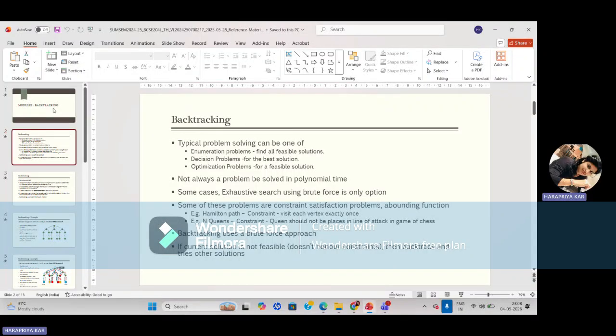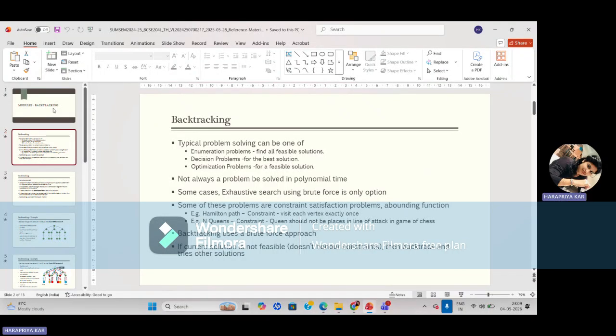And the main thing about backtracking is that it will always use brute force search; the brute force algorithm is the only option. Again, this leads to high time complexity. So not always can a problem be solved in polynomial time. Whenever we are going with this kind of algorithm, we cannot solve the problem in polynomial time.